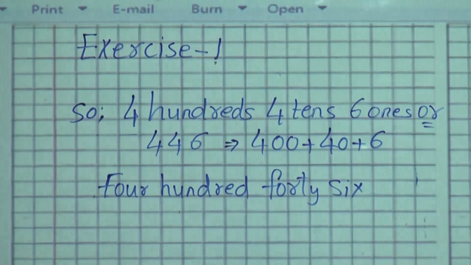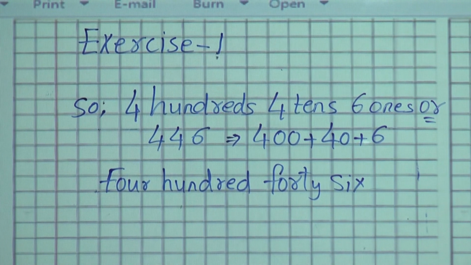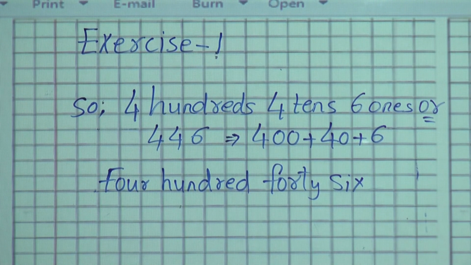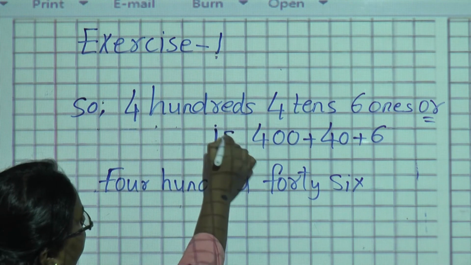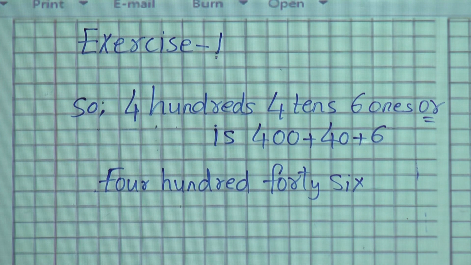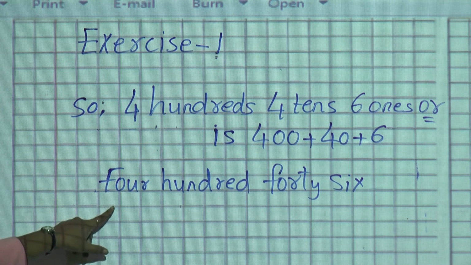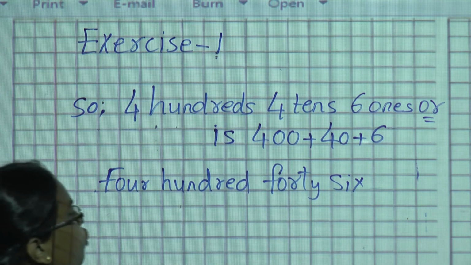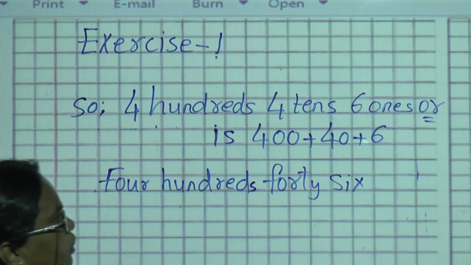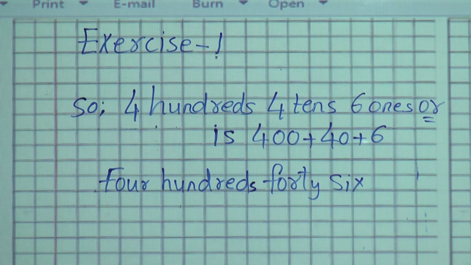400, 4 tens, 6 ones is 400 plus 40 plus 6. This in a number name you can write, this 446, in this way: 446. Finish everyone. Second one.